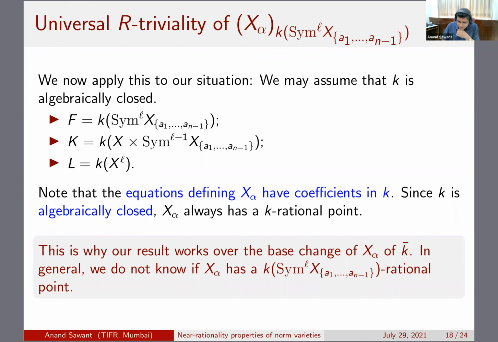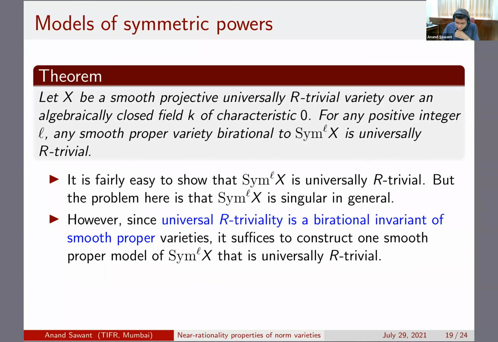Okay, so now let me come to the proof. Given that this step about showing that the generic fiber is universally R trivial is true, all that remains is to prove this theorem. So you take a smooth projective universally R trivial variety over an algebraically closed field, and so for any positive L, for this part the primeness of L is not important. It was already used in the part that I just explained.